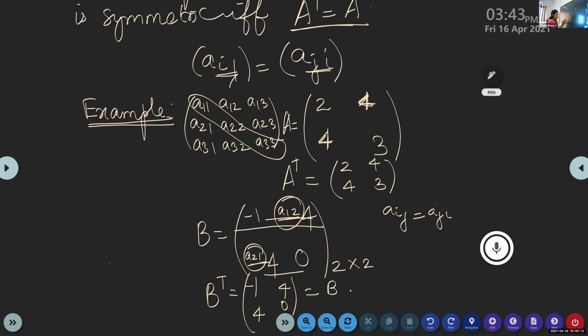First you write the diagonal entries. The non-diagonal entries should satisfy this condition: Aij is equal to Aji. So the first row, second element will be the same as the second row, first element.